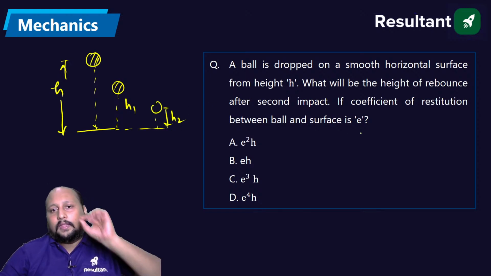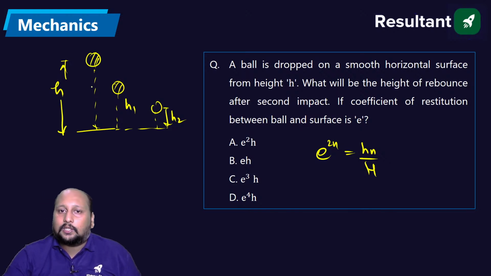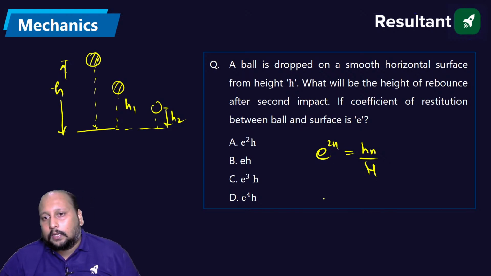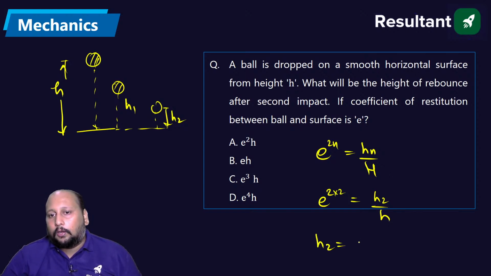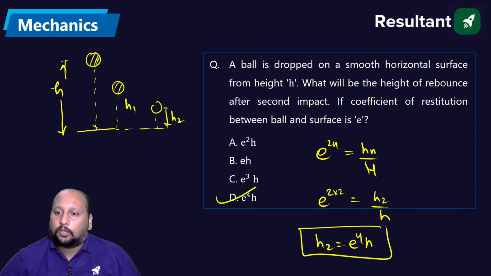h2 value. We know the simple formulation, e to the power 2n is equal to h to the power n by capital H, or initial height. Let's say this is initial height h. If I want to calculate the second bounce, so e to the power 2 into 2 is equal to H2 by H. So H2 will be equal to e power 4 H. E power 4 H, option D is the correct answer.